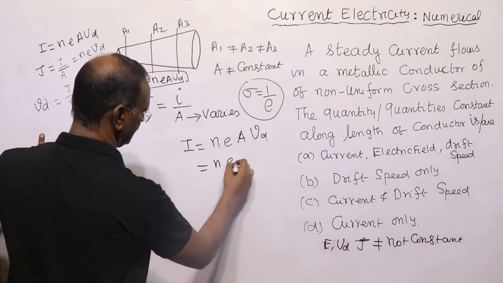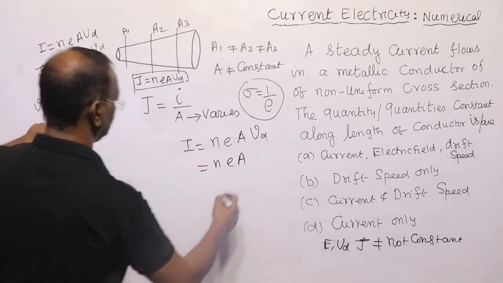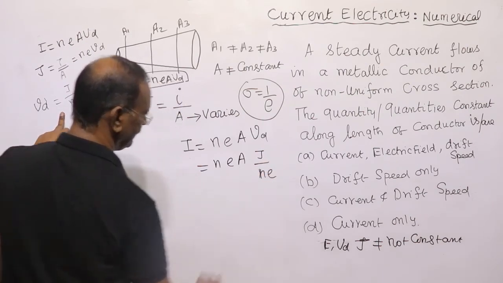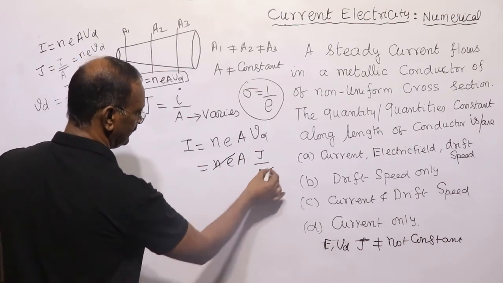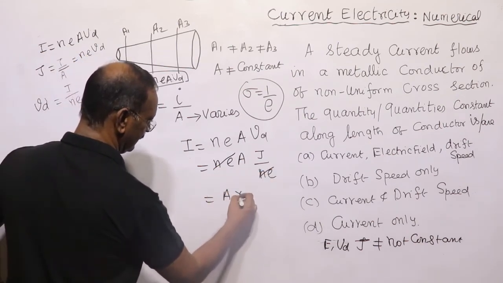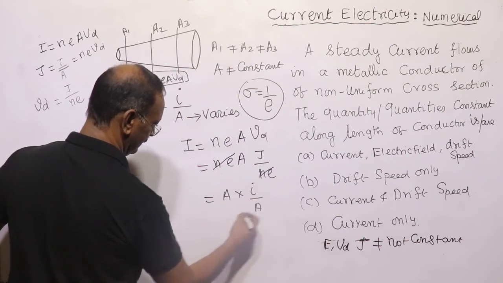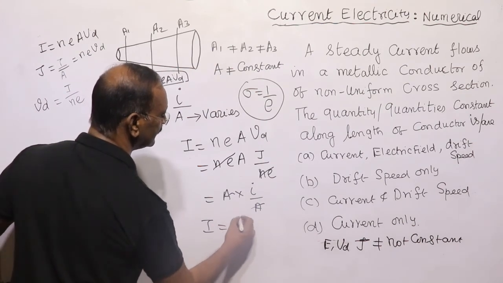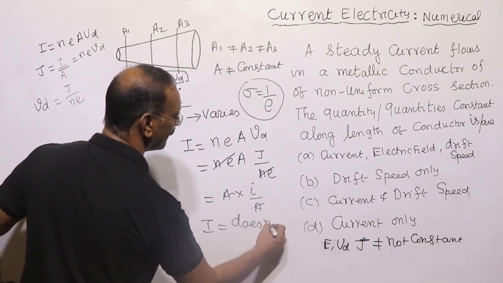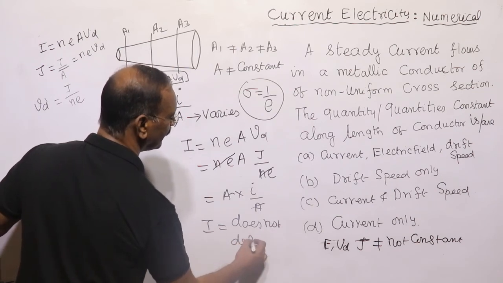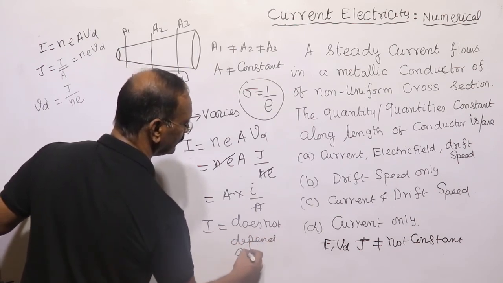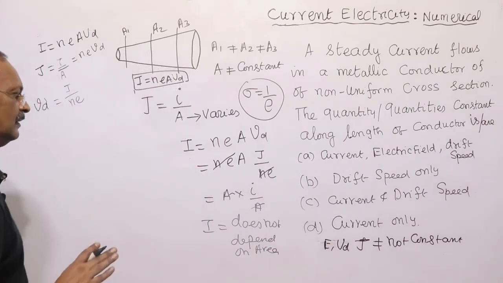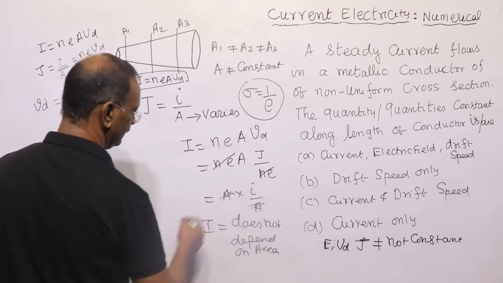Drift velocity is equal to J by NE, so NEA into J by NE. The NE and NE cancel, A into J, and J is equal to I by A. So I is equal to I, and I does not depend on area.